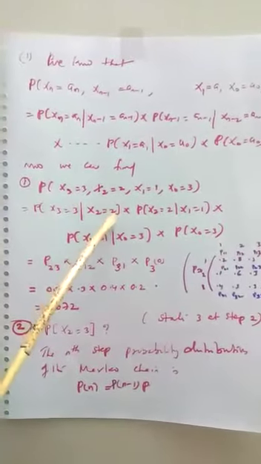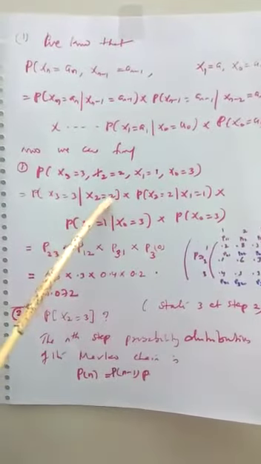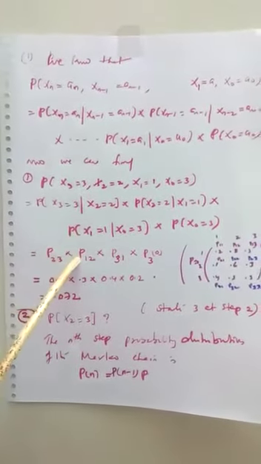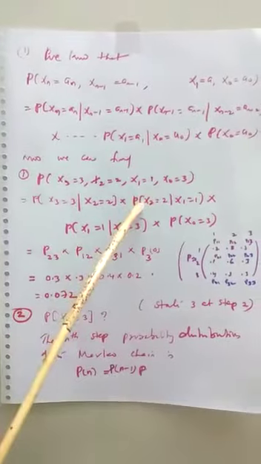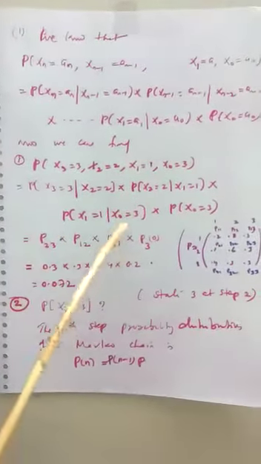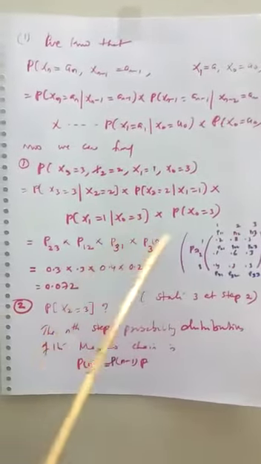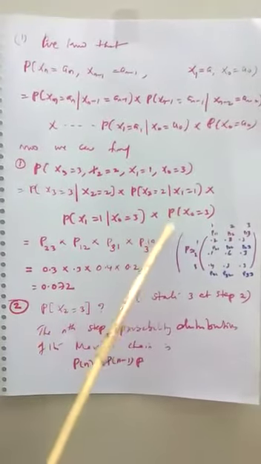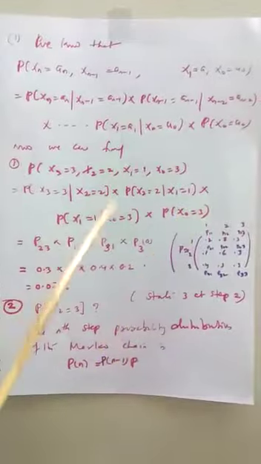We can denote this as P(2,3) times P(1,2) times P(3,1), and the final one is P3(0).